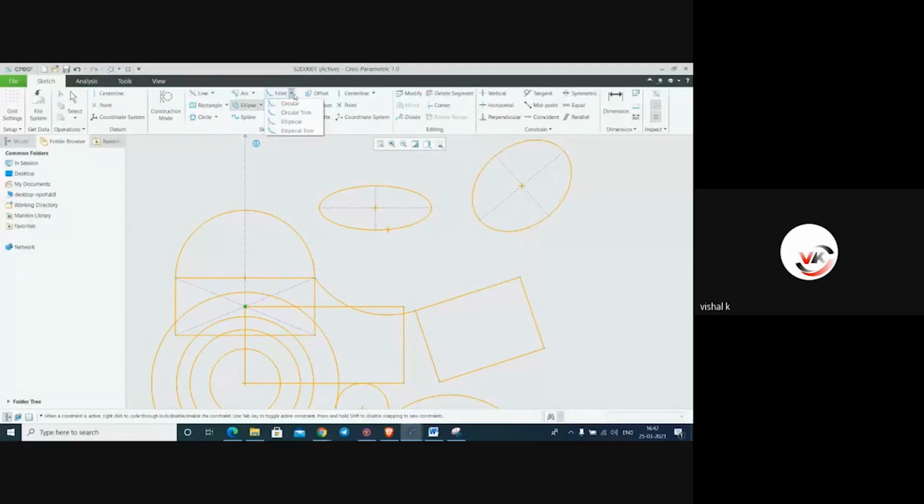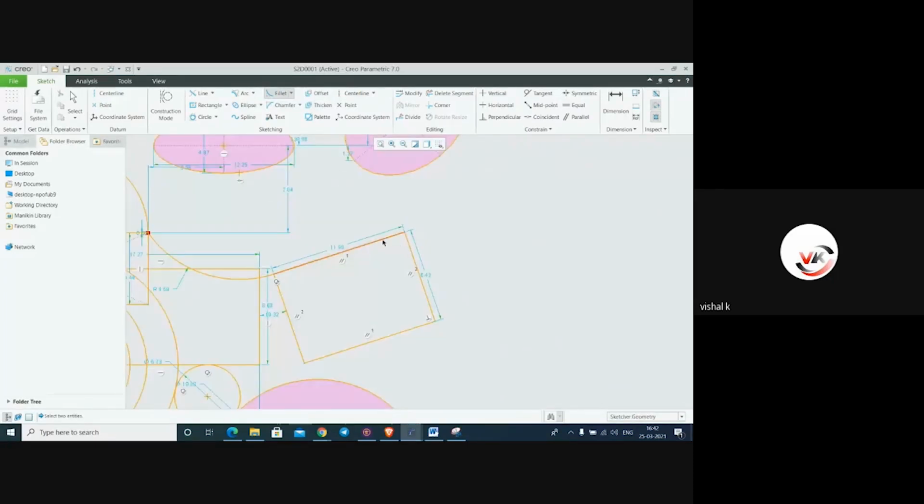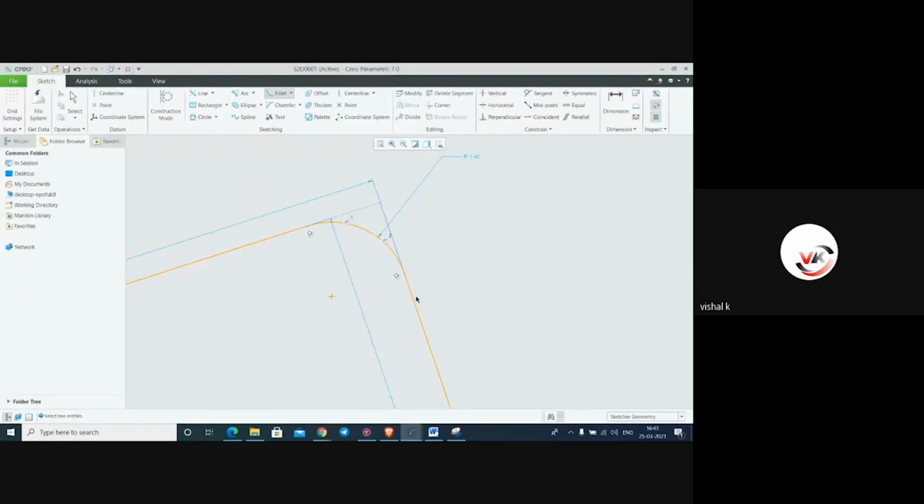Here they have given fillet, circular fillet, fillet with trim, elliptical fillet with trim. For circular fillet, just click 2 lines, same as AutoCAD. We just have to select two lines. It will show the radius, and double click on the dimension and change the value to whatever you require.